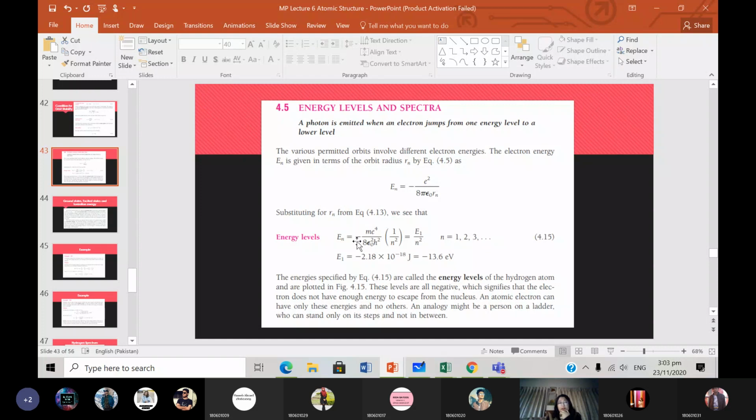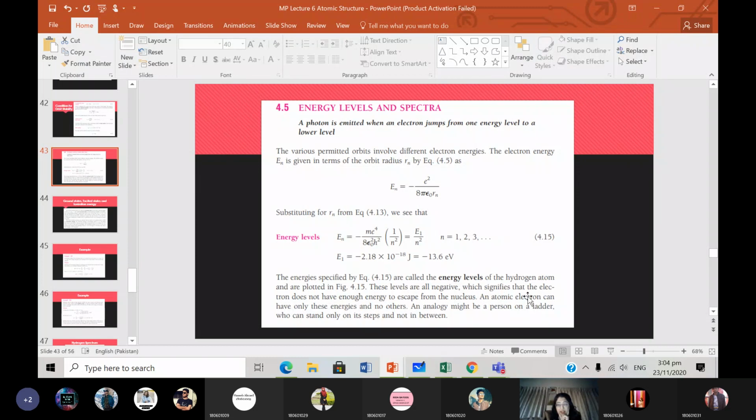If you plug in the values of the constants, where m is the mass of the electron, e is the charge of an electron, epsilon naught is the permittivity of free space, and h is Planck's constant, you will get E1 equals minus 13.6 electron volts. So every energy level can be represented by this for the hydrogen atom, and we've already studied this before.